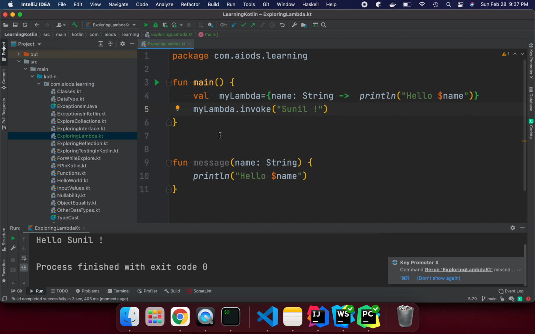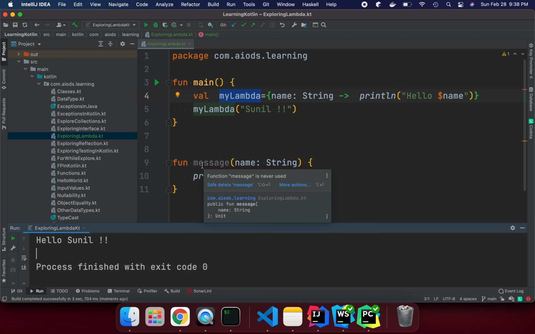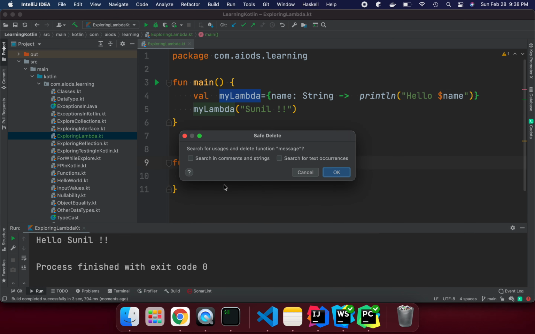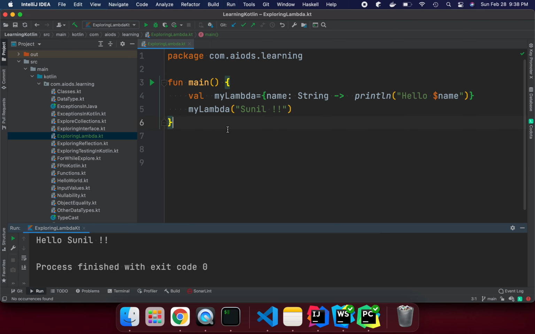Now we can see it printing. We are calling our lambda through invoke. If you don't want to call the invoke method, you can also go with this one, just treating it as a function. Because we have stored the lambda in this variable, the variable is now treated as a method, and you are calling that lambda. Now you see it's working perfectly fine and we are able to call the lambda. This method is no longer needed, so we can delete it, because we are doing the same thing through the lambda.